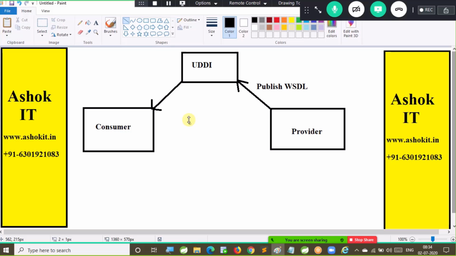That is called dynamic WSDL generation URL. If you know the provider URL, with the provider URL we can generate the WSDL file in the browser. So practically, UDDI registries are not required for consumers and providers. Now assume that you are the provider, I am a consumer. First you will complete your development either by using contract first approach or contract last approach. You will have a WSDL. You will send that WSDL to me through email.